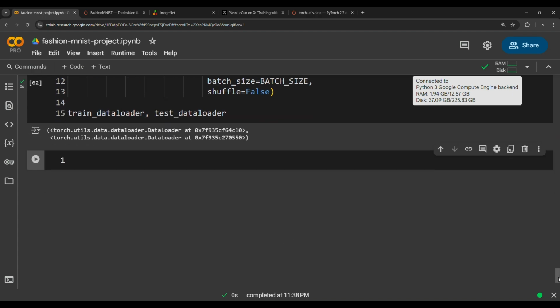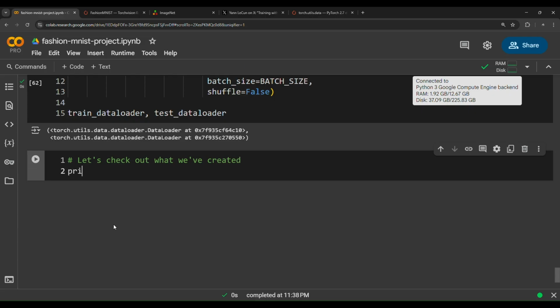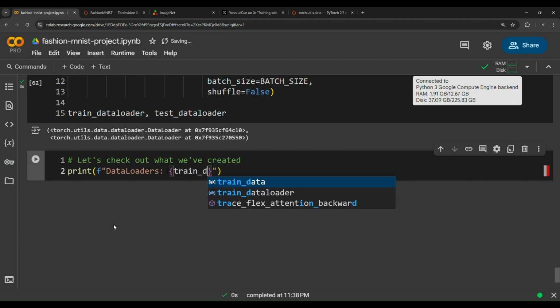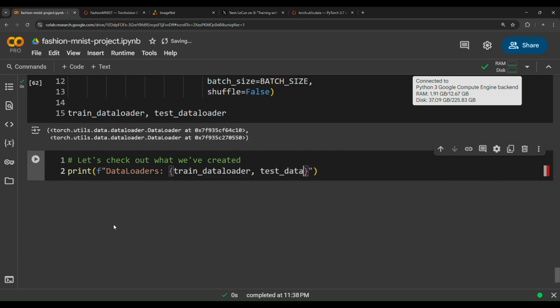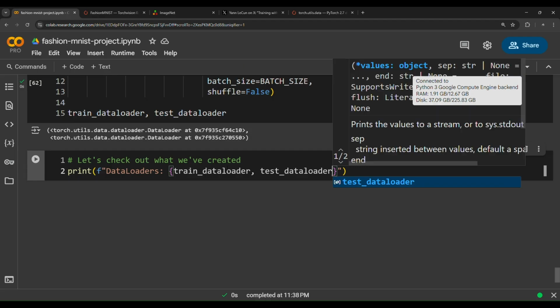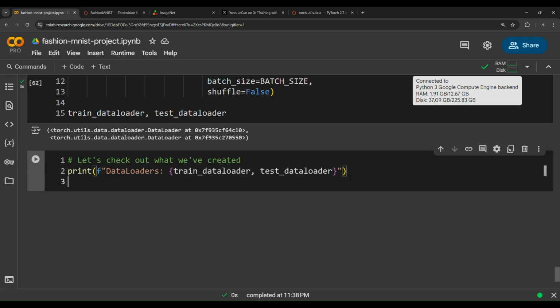Now, if you want to check how many batches we have, we can print some pretty good statements here. So let's check out what we have created, always inspect your data. So print data loaders are train data loader, comma test data loader, the same that we have printed above, and then print f string length of train data loader.